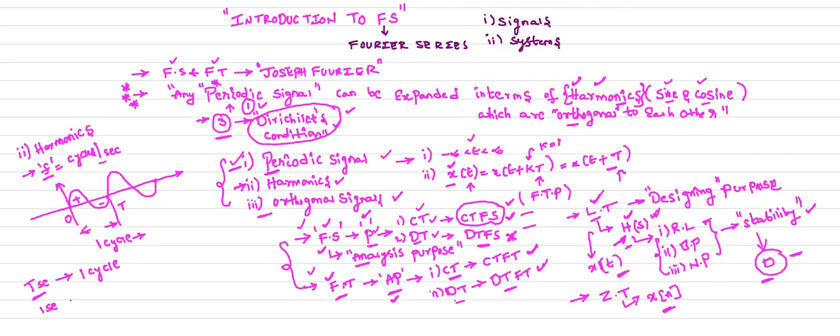Now for 1 second, how many cycles is it going to complete? 1 by T cycles per second. This is nothing but your frequency. The number of cycles completed in one second is called frequency. For completing one cycle it takes T seconds, 0 to T seconds. To complete in 1 second, how many cycles will it complete? It is 1 by T cycles per second. That is your frequency.